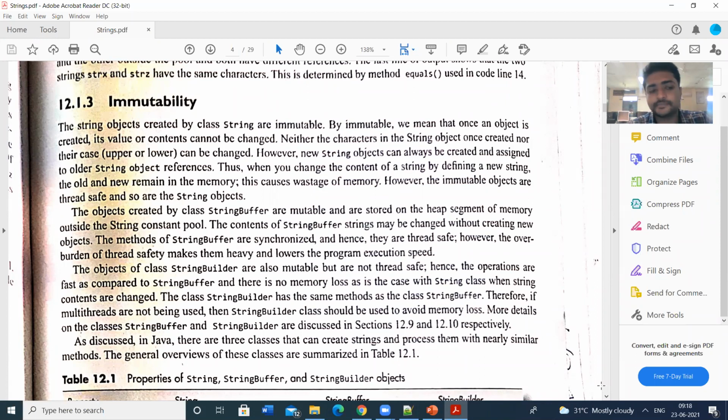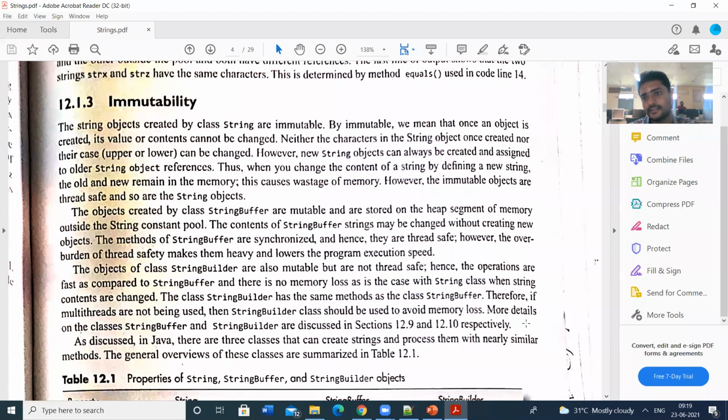Whenever you use the String class, we don't edit the strings. Why? Because those strings are stored in the string constant pool, so that cannot be edited. Only constant strings are stored in the string constant pool. That's why we cannot edit the string contents by using the class String.